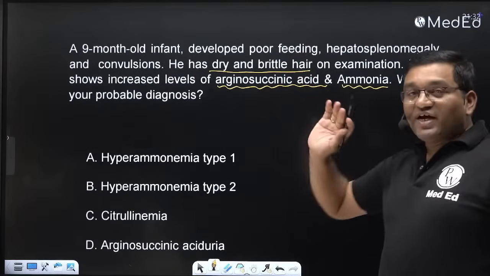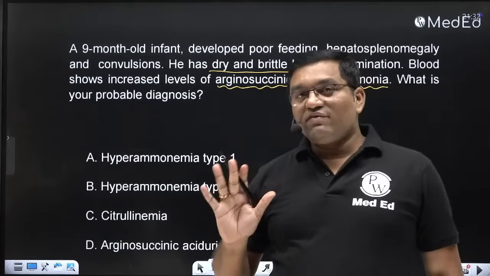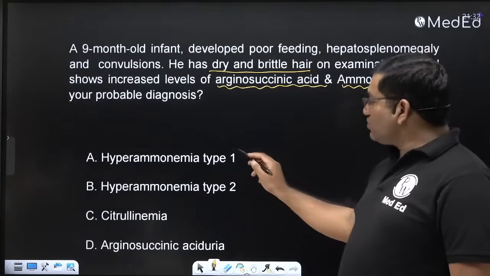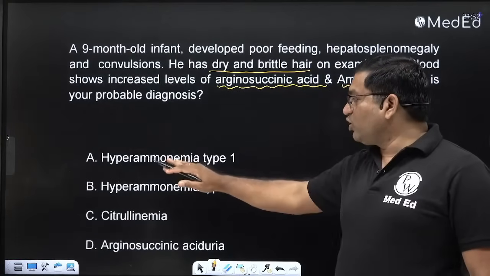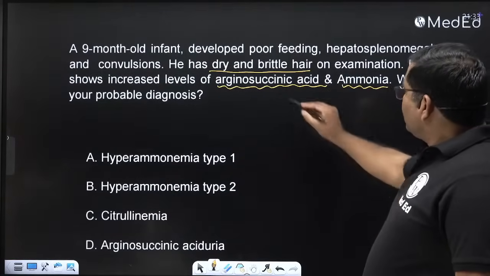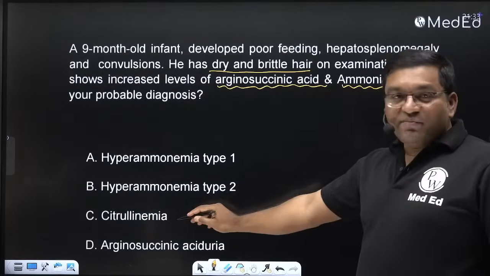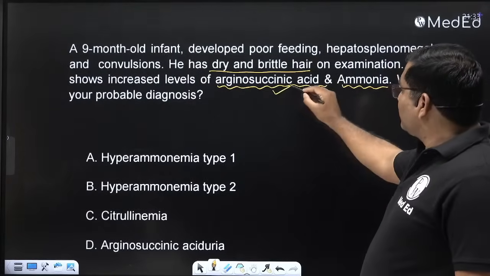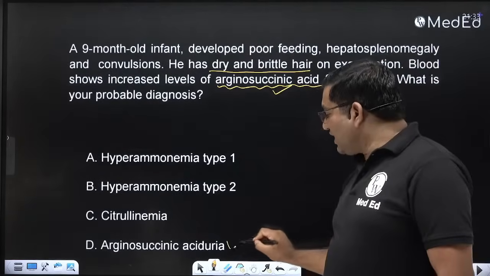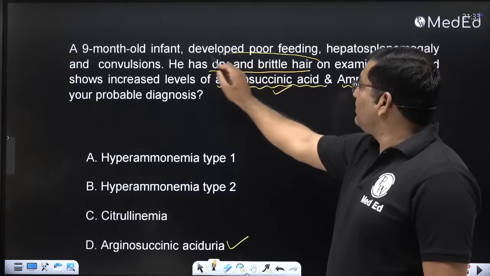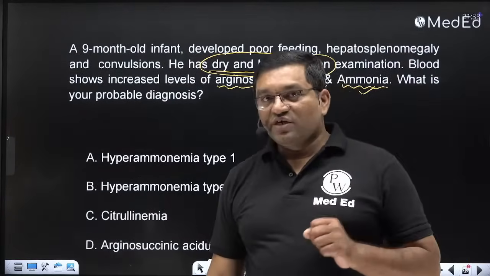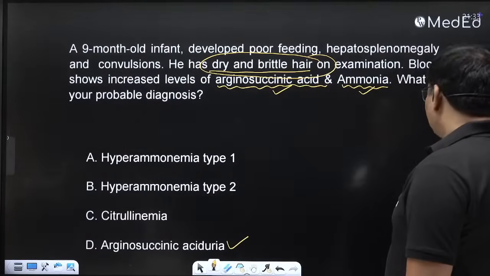In all these 5 types, there is an increase in the ammonia level. So what is your probable diagnosis? These two are very severe forms: hyperammonemia type 1, hyperammonemia type 2. If there is citrulline and ammonia, it is citrullinemia. Here there is an increase in argininosuccinic acid and in the ammonia level, so it is argininosuccinic aciduria. Along with this, the classical feature, dry and brittle hair, is known as trichorrhexis nodosa.